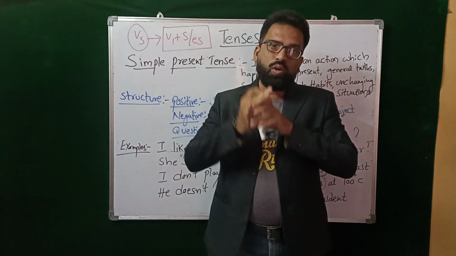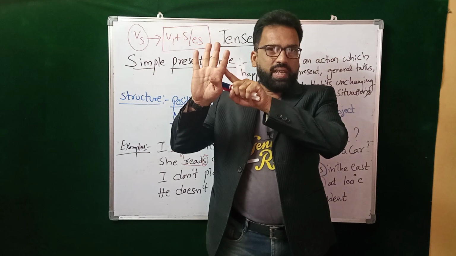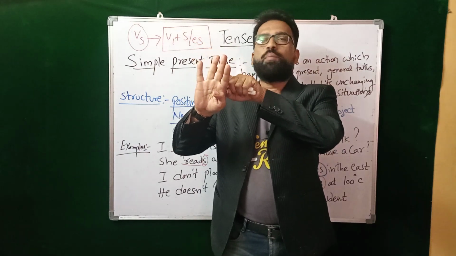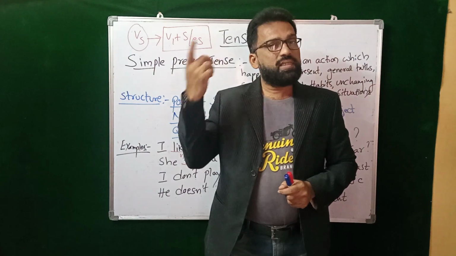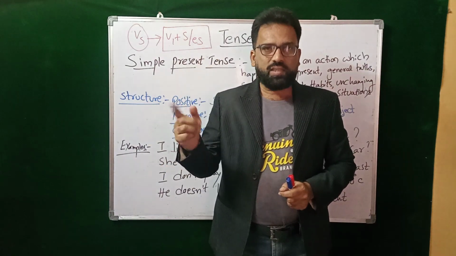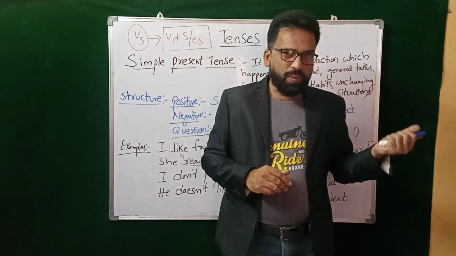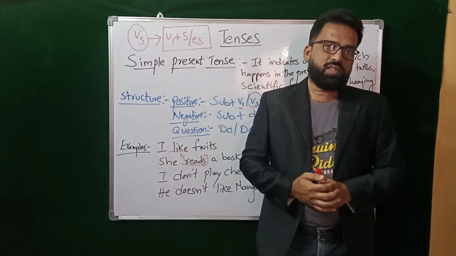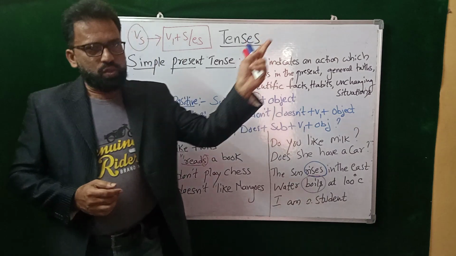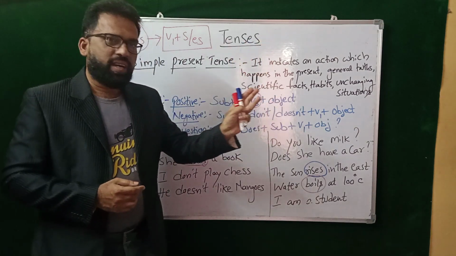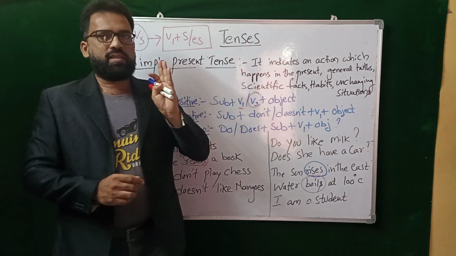Present tense has subtenses: simple present, present continuous, present perfect continuous. Similarly, past tense: simple past, past continuous, past perfect continuous. Then future tense: simple future, future continuous, future perfect continuous.